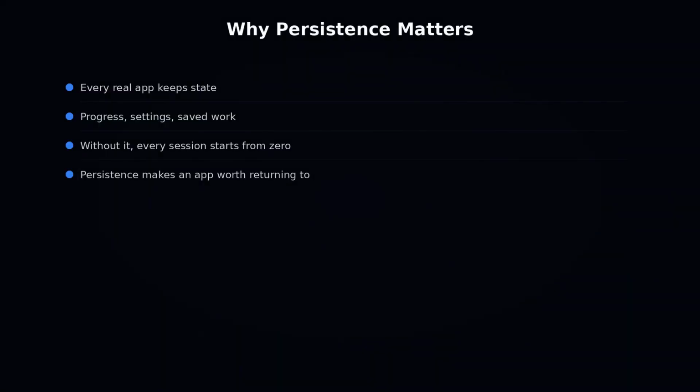Think about why this matters. Every meaningful app keeps state. Your progress in a game. Your settings. Your saved work. Without saving, every session starts from zero, and nothing the user does ever sticks. Saving is the difference between an experience and a real product. It is what makes your app worth coming back to.